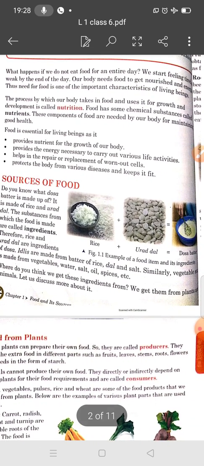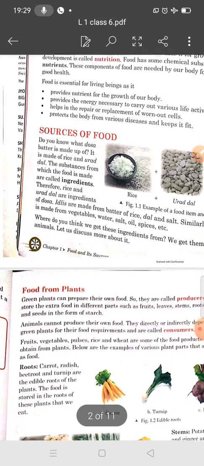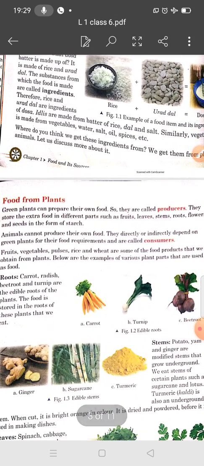We get them from plants and animals. So from where do we get food? From plants and animals. Now student, in this video we will discuss the food from plants and food from animals.